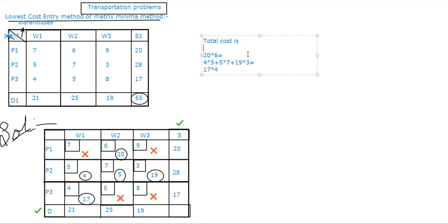First one is 120. Then 20 plus 35 plus 57. 117. Yeah. And 17 into 4, 68.